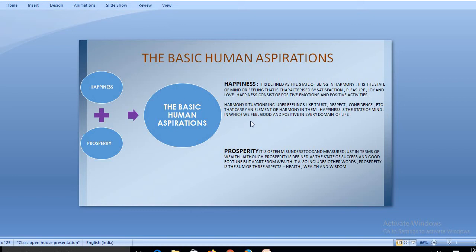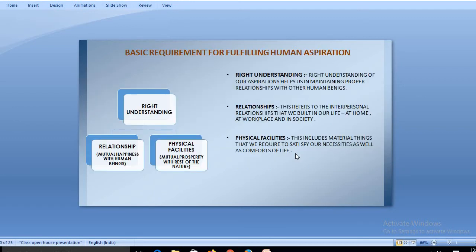Happiness is a state of mind in which we feel good and positive in every domain of life. Basically, harmony and happiness are one and the same thing. Harmony means there is tranquility and peace in your life, and if you have peace and tranquility in your life, then definitely your happiness is all about this. So happiness is basically a positive feeling, and it creates a positive domain in your life. Now the other one is prosperity.